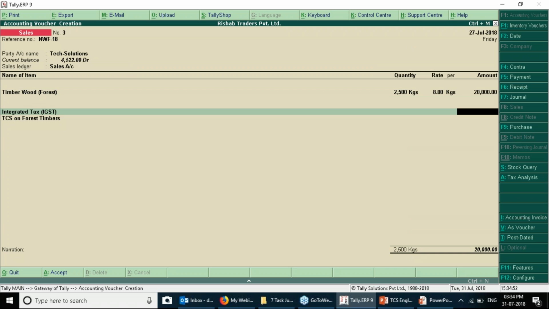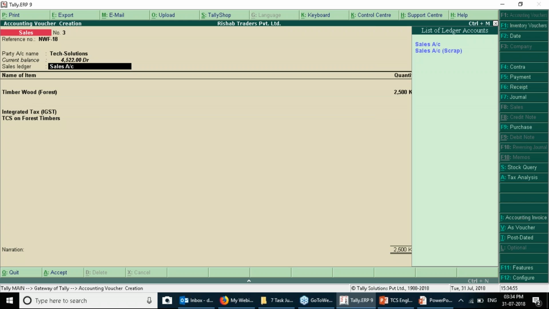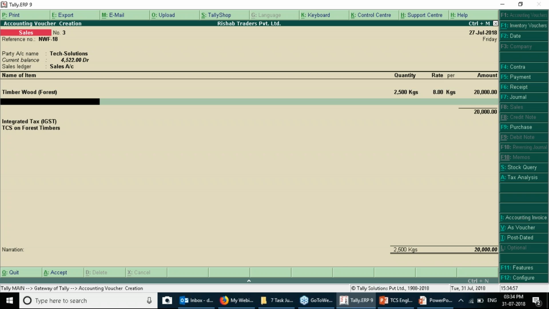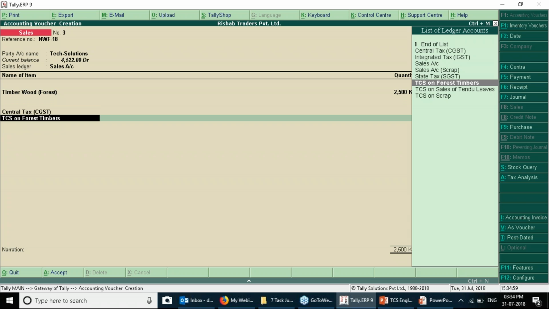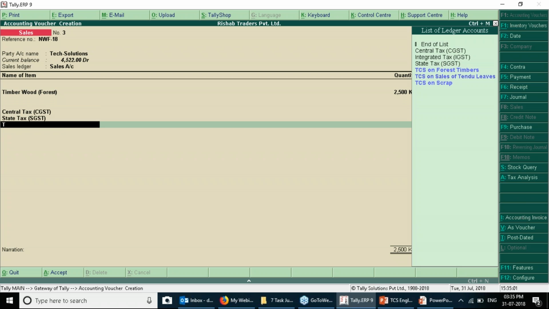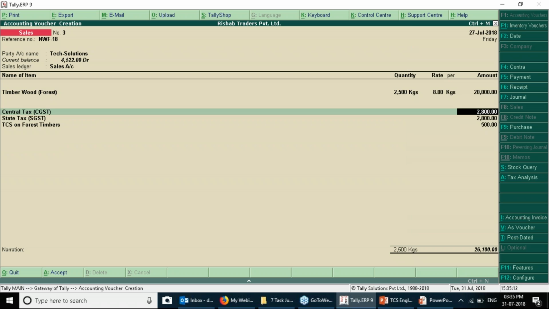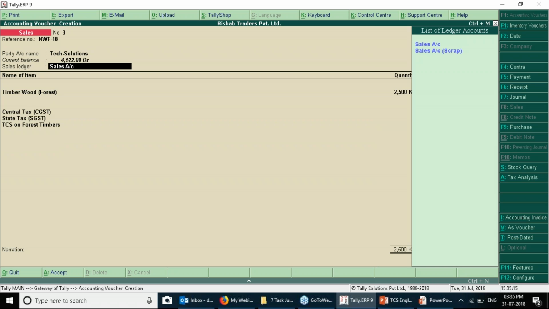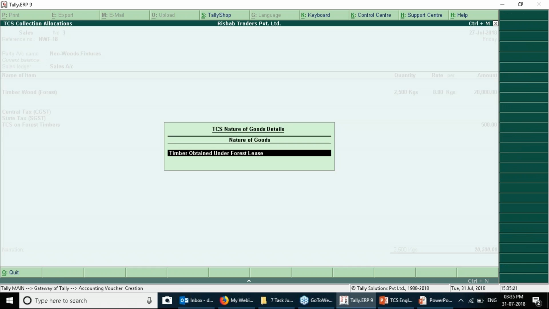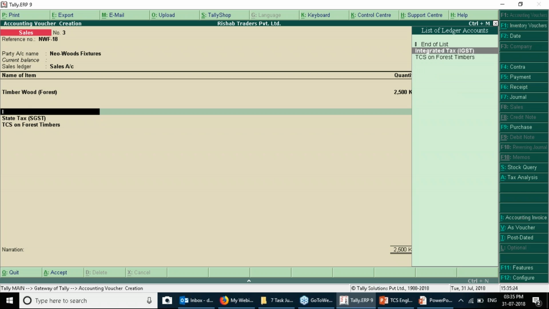Now you can see the integrated tax is not calculated because the customer is in the same state, so central tax, state tax, and TCS on forest timbers are calculated. Why is it calculating? Because of the setup and the steps that we need to follow very well. So the TCS on forest timber ledger is working. Let's get back to the Neo Wood Fixtures with the integrated tax